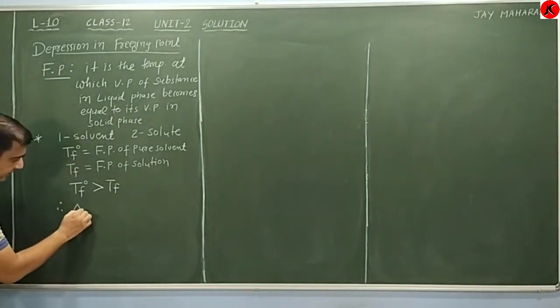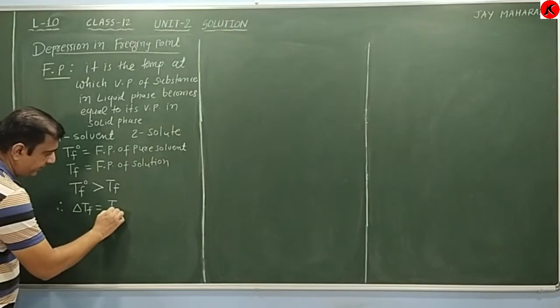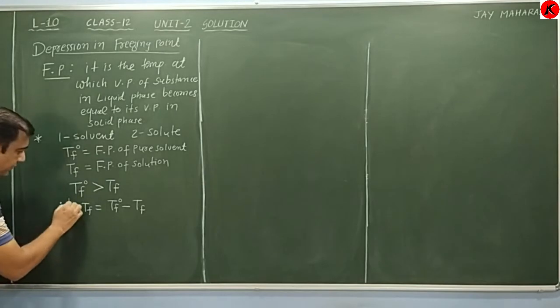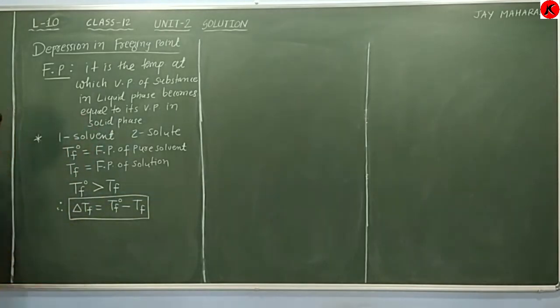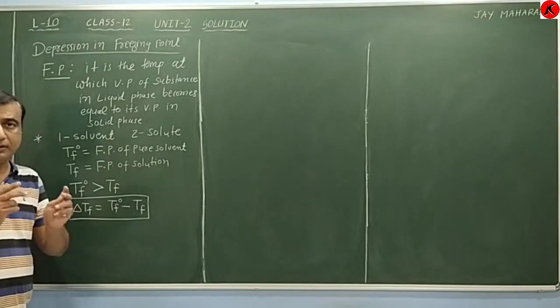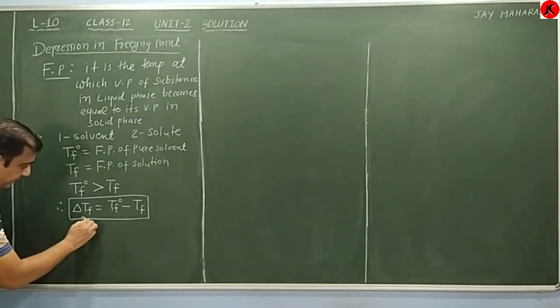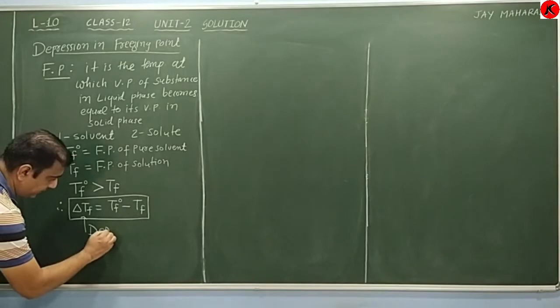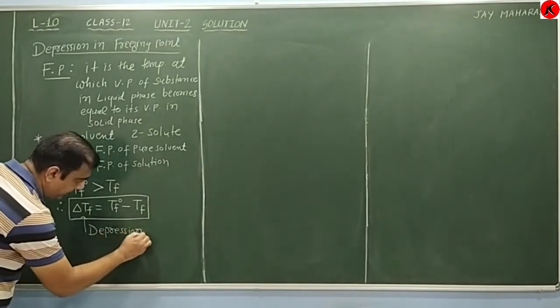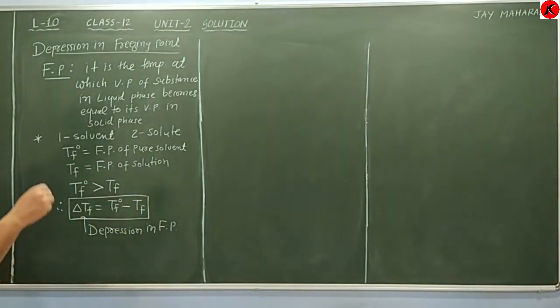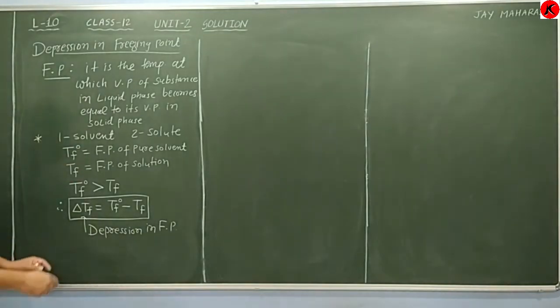Therefore, delta T_F equals T_F0 minus T_F, and this quantity is known as the depression in freezing point of the solvent. Remember, the freezing point of the pure solvent is higher compared to the freezing point of the solution. When a solution is formed, it has a lower freezing point.